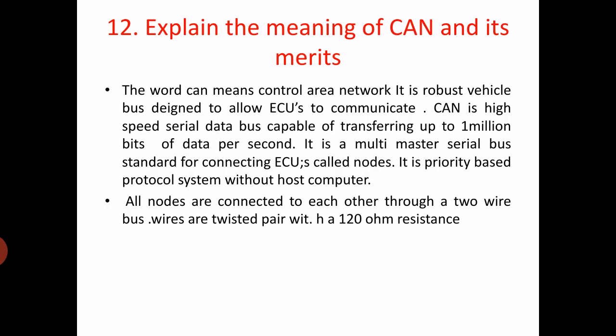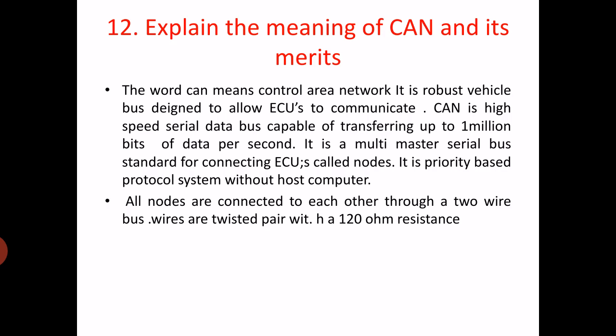So all the nodes are keeping their messages in the form of bits on the common line, but the node which is keeping the dominant bit first, for that node preference is given and that message will be transferred. So the message starting with 0, that is the dominant bit, is first transferred, and the message having 1 will be next.